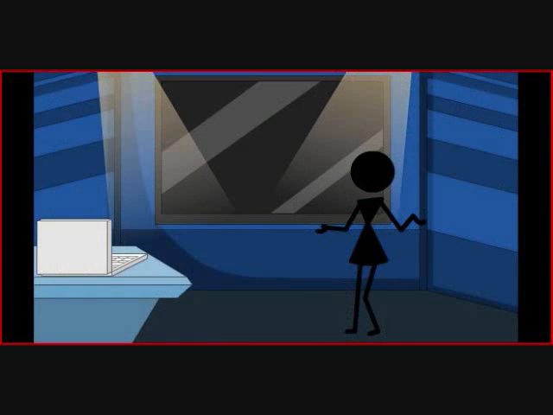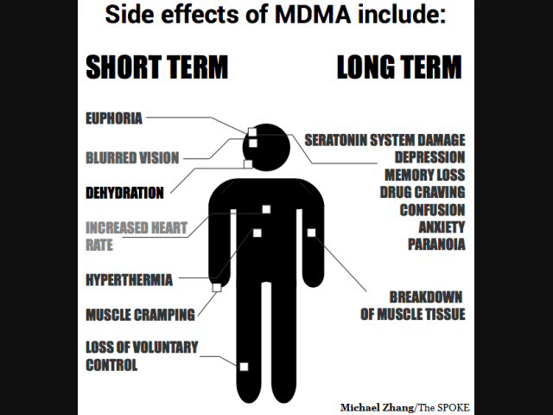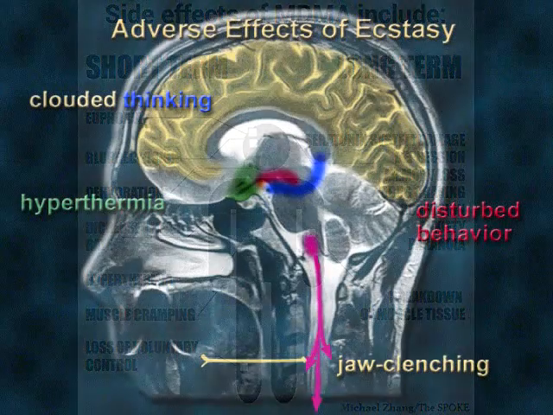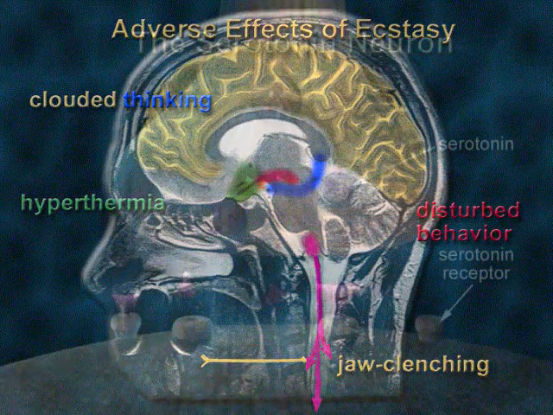Ecstasy is the next drug. Ecstasy can be taken through tablets or capsules. It can cause a high heart rate and blood pressure, higher body temperature, jaw/teeth clenching, sweating, nausea, blurred vision, faintness, confusion, insomnia, depression, sleep disorders, anxiety, liver and brain damage, and it also alters the function of serotonin and dopamine pathways in the brain.